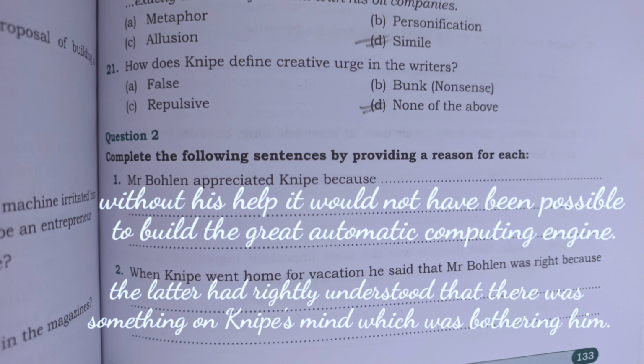Next, question number 2 here. Complete the following sentences by providing a reason for each. So the first one, Mr. Bolin appreciated Knipe because without his help it would not have been possible to build the great automatic computing engine. Second, when Knipe went home for vacation, he said that Mr. Bolin was right because the latter had rightly understood that there was something on Knipe's mind which was bothering him.